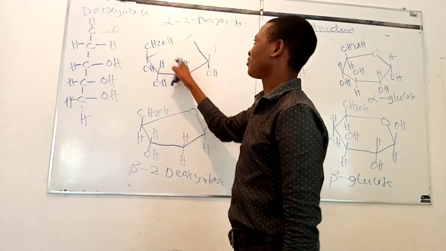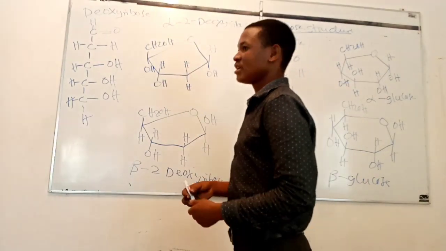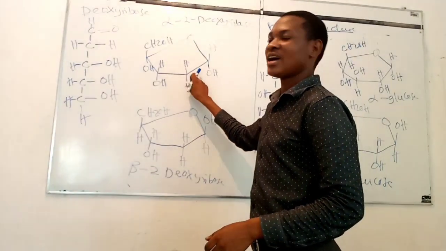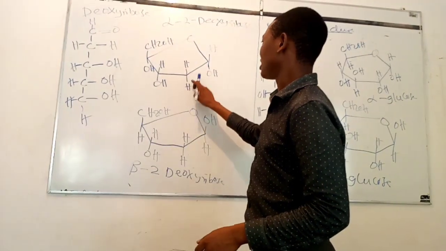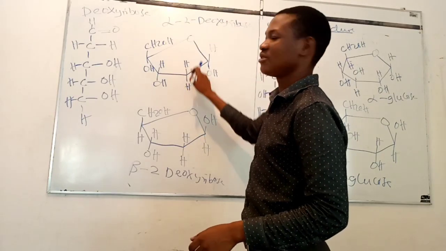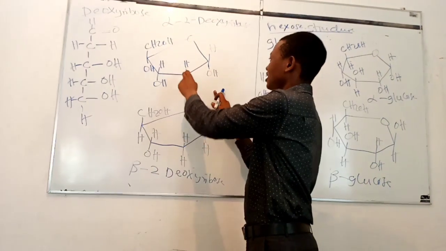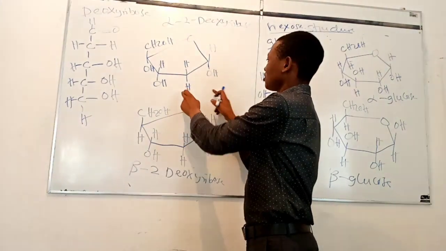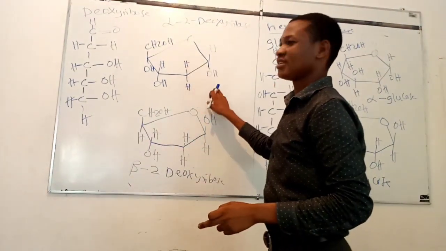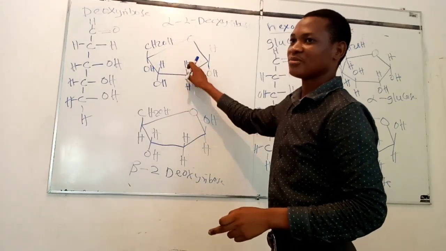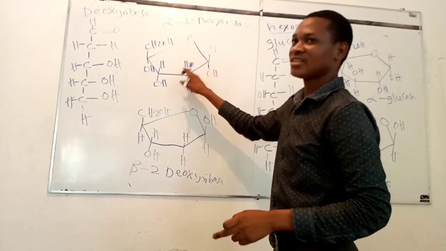As we discussed for ribose, the only difference between ribose and deoxyribose is carbon atom number 2. At carbon atom number 2, there is no hydroxyl group in deoxyribose. While in ribose we saw there was a hydroxyl group which was projected outward from the ring, there is no oxygen atom at carbon number 2 of deoxyribose.